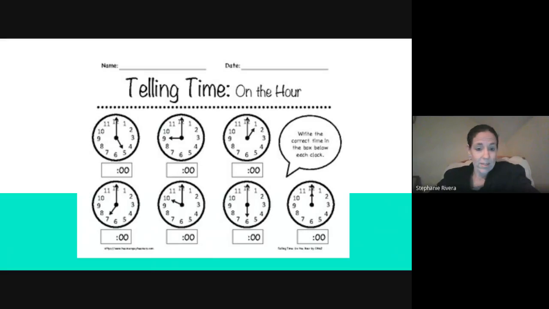Okay, let's look at time, right? We know that shorthand is the hour hand, that longhand is the minute hand, and we know that this is 5 o'clock. Looking here, shorthand's on the 9, longhand's on the 12. This is 9 o'clock. Shorthand's on the 1, longhand's on the 12. We know it is 1 o'clock.